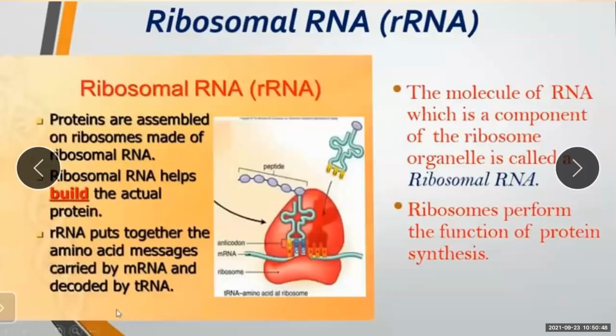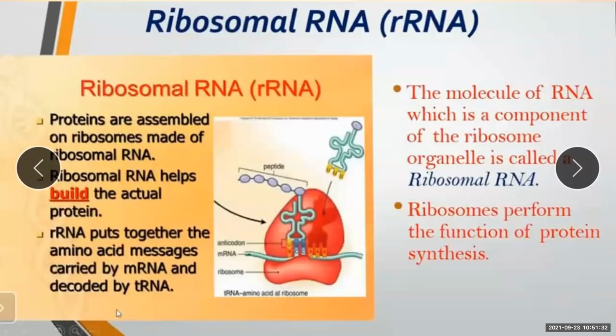Yes? Now what is ribosomal RNA? First of all, it is a component of the ribosome organelles. Now see, proteins are assembled on the ribosomes, which are made up of ribosomal RNA. These proteins are assembled where? In the ribosomes, and these ribosomes are present in the cytoplasm. And they are made up of what? Ribosomal RNA. Ribosomal RNA helps to build the actual protein. So it is said that ribosomal RNA helps in protein synthesis.